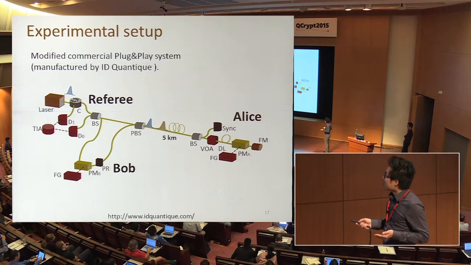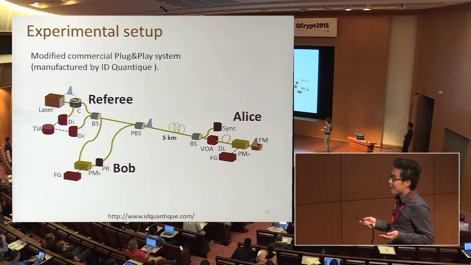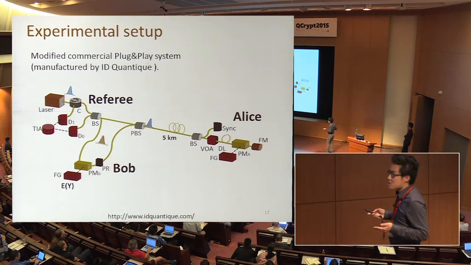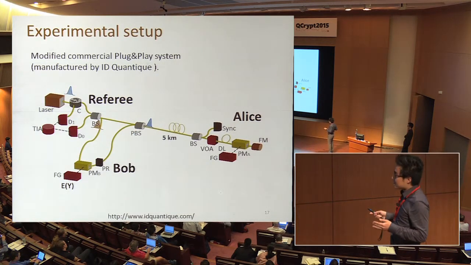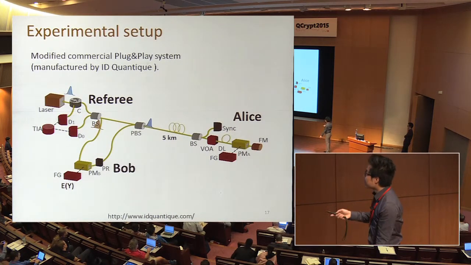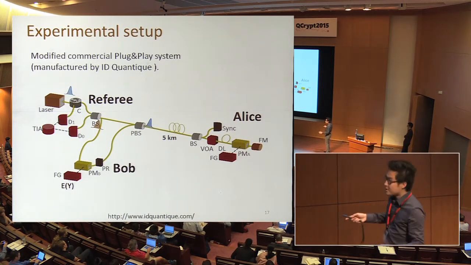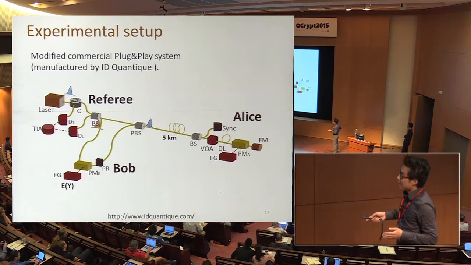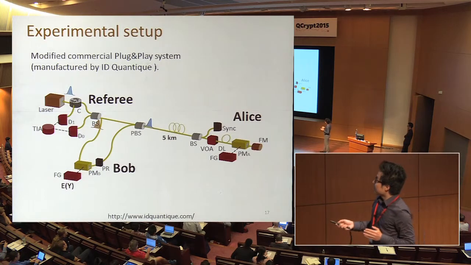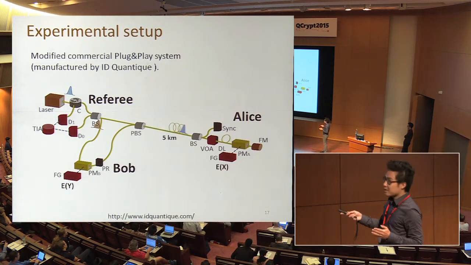The orange pulse passes directly to Alice, and then it reflects back from this Faraday mirror. Because of the Faraday mirror, the polarization is shifted to the orthogonal one. And then the pulse passes through the long arm. Once the pulse passes through the long arm, Bob uses the code word EY to encode this orange pulse. The blue pulse goes directly to Alice.